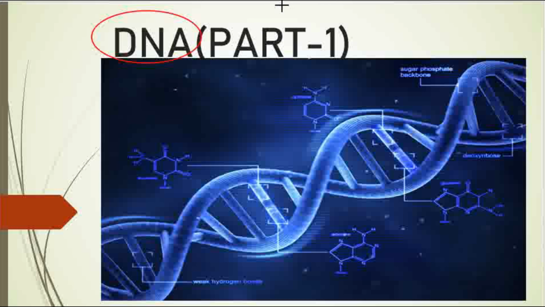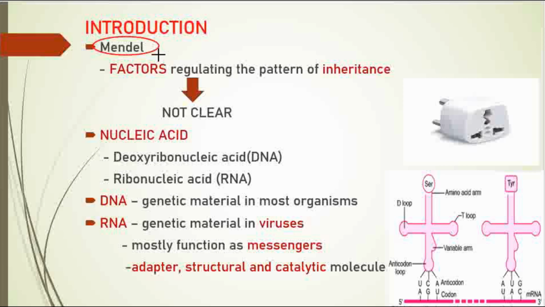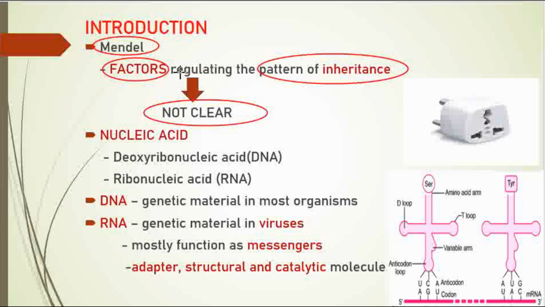First, in the intro part, Mendel is the one who first gave the name factors. Actually, about the genetic material, at that time he did not have a clear picture. In the previous chapter on Mendel's experiments, you might have learnt that the pattern of inheritance was due to factors, he said.